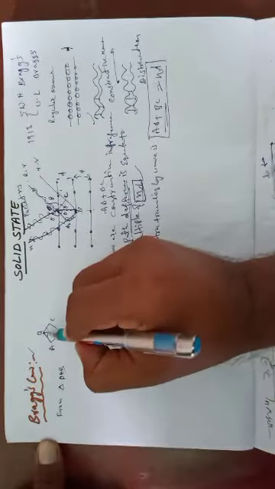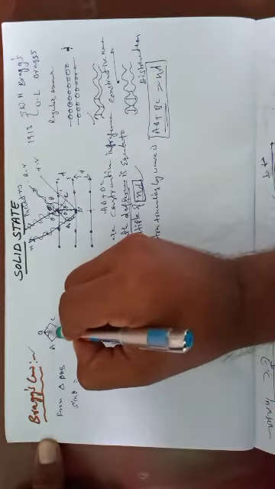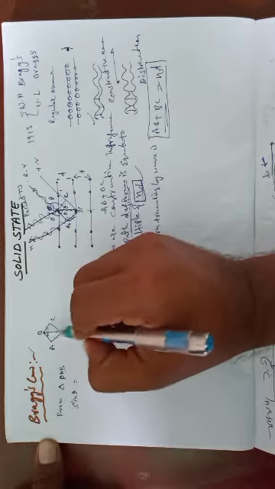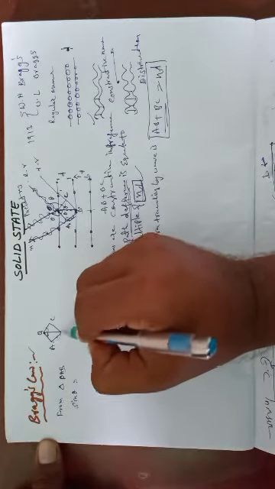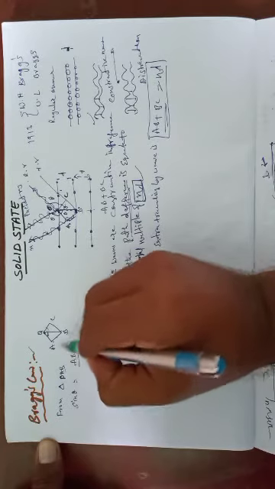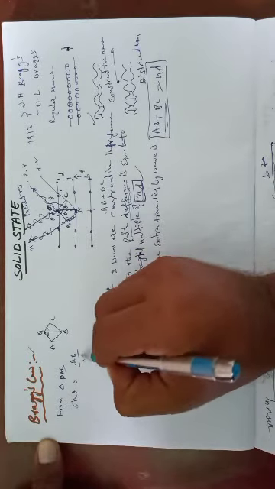This means sin theta equals opposite side by hypotenuse. Sin theta equals opposite side AB by hypotenuse, which means OB.